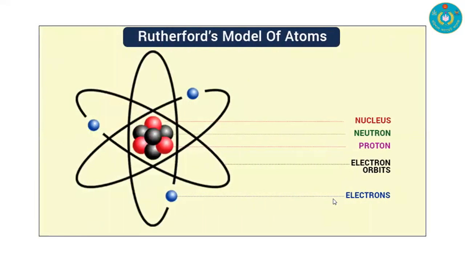Another model is the Rutherford model of the atom.